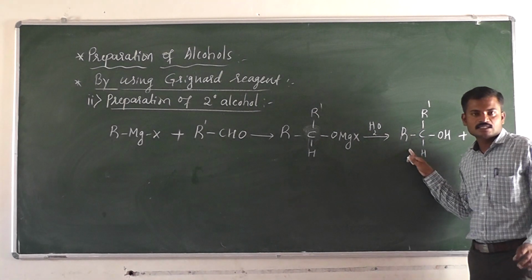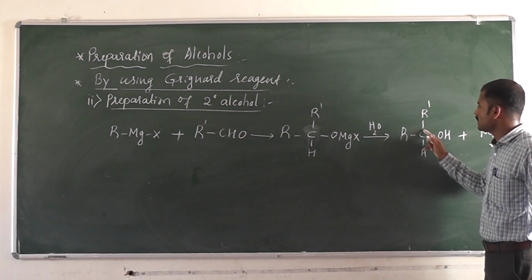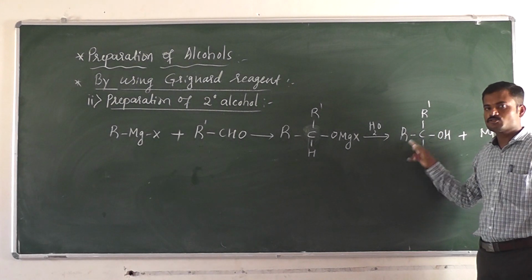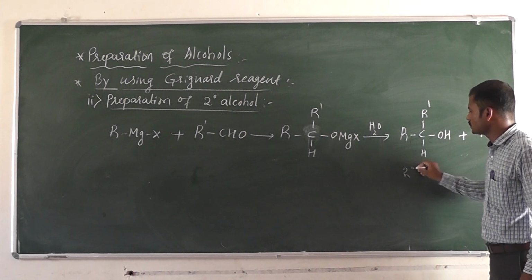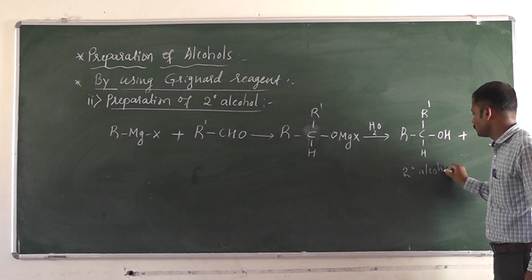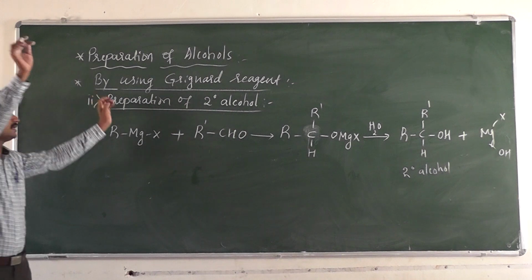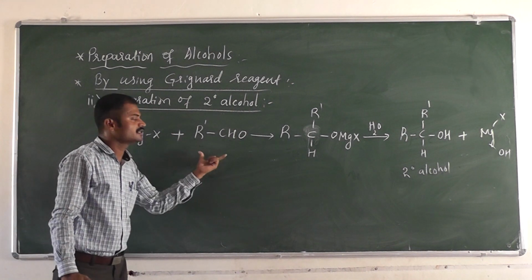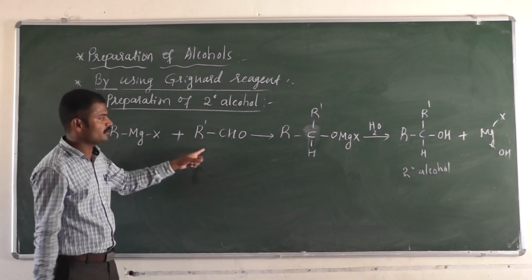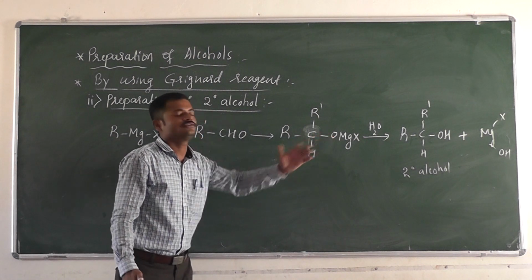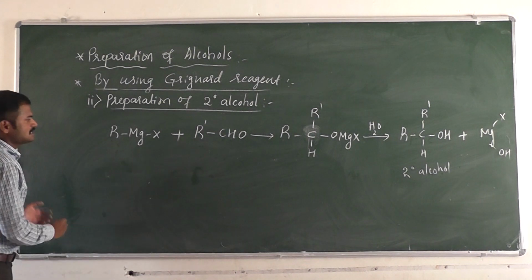Is this a primary or secondary alcohol? It is definitely a secondary alcohol because this carbon is attached to two alkyl groups. Therefore, it is a secondary alcohol. What we have done here is take the Grignard reagent and react it with an aldehyde other than formaldehyde. This is important: an aldehyde other than formaldehyde. We got the intermediate, which undergoes hydrolysis, forming the secondary alcohol. So this is the general reaction.